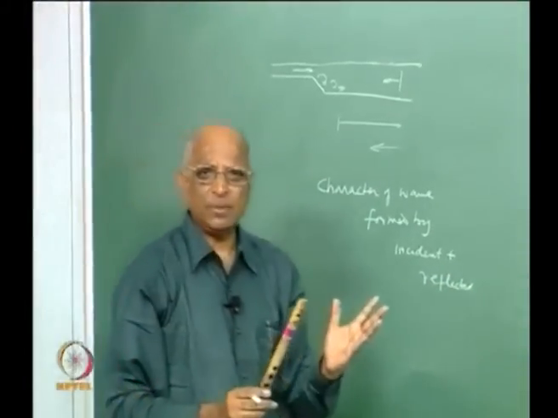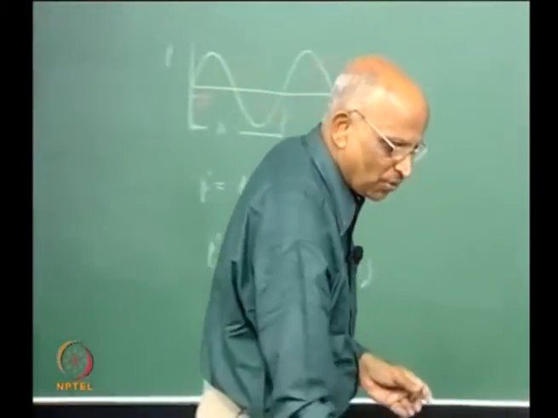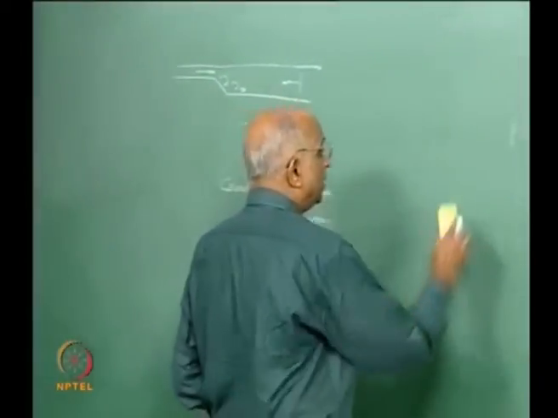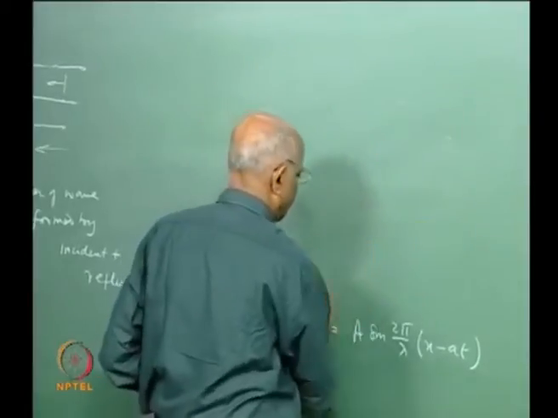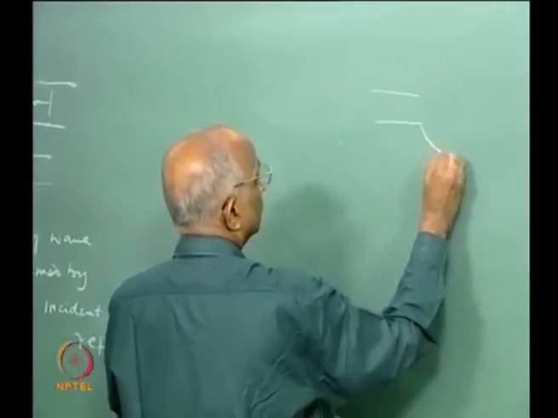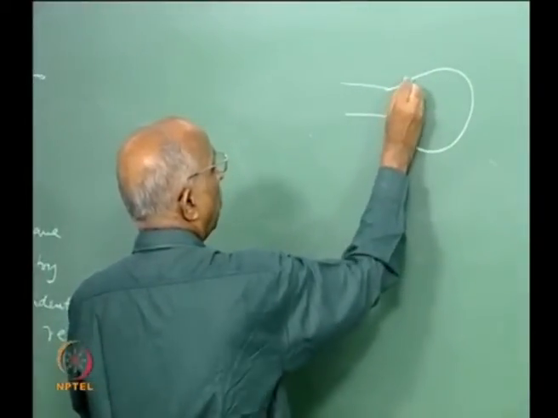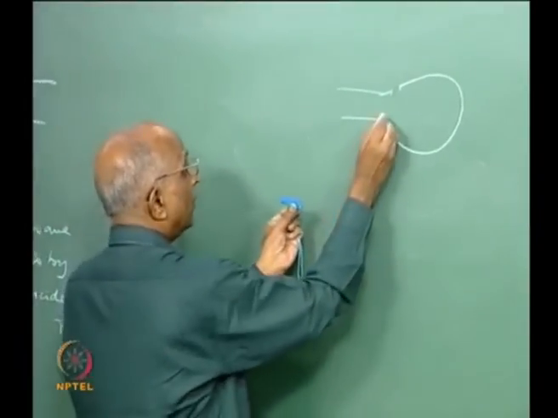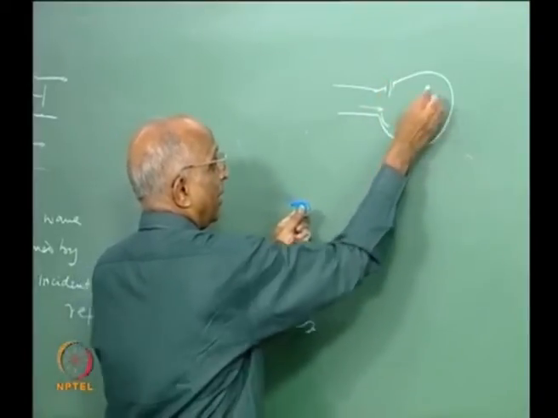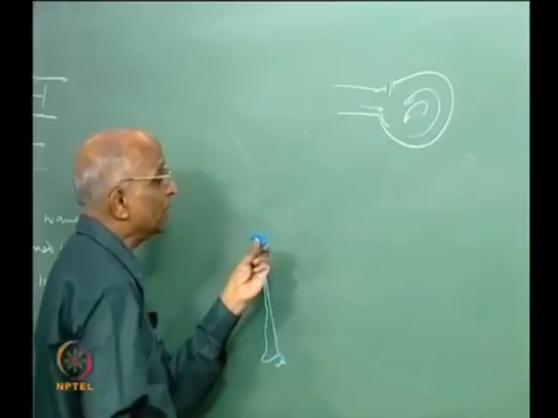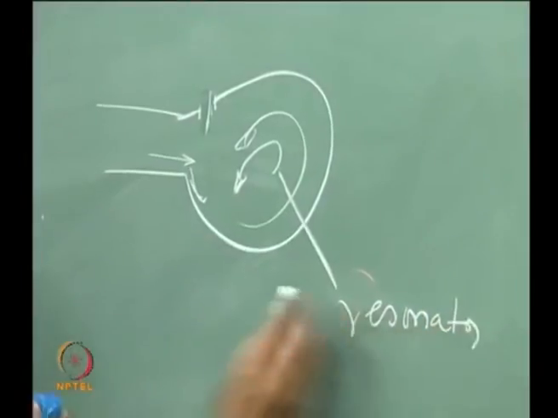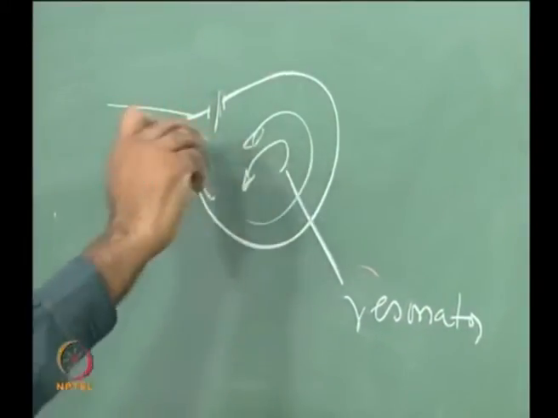And exactly the same thing happens in the case of a whistle. What happens in the case of a whistle, let us say, let's sketch it out. You find the same phenomenon in this. I have a hole here. What is it I do? I push air, it creates some disturbances here, some disturbances are generated, I have the waves moving in round like this, and it is this which functions as a resonator. And why does it resonate? I have forward and reflected waves coming.